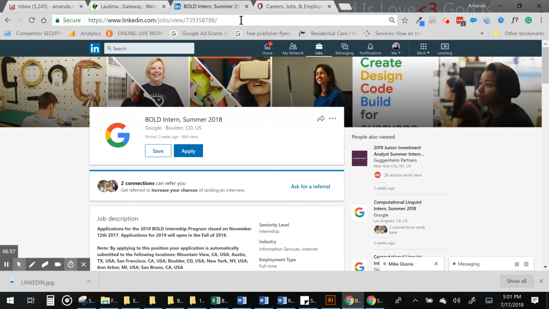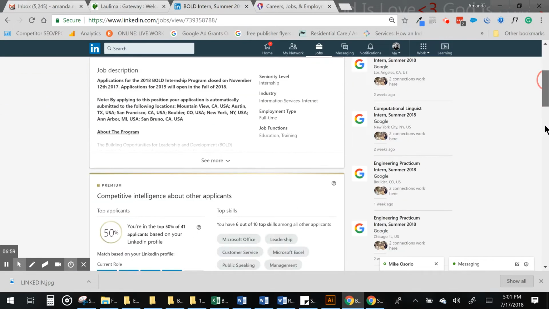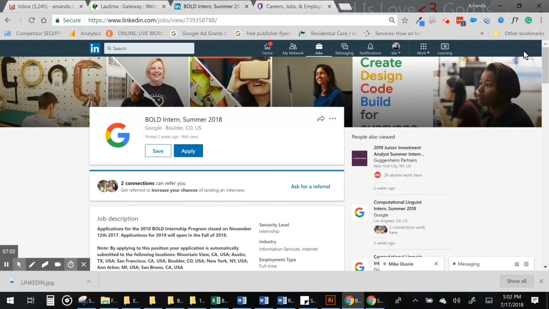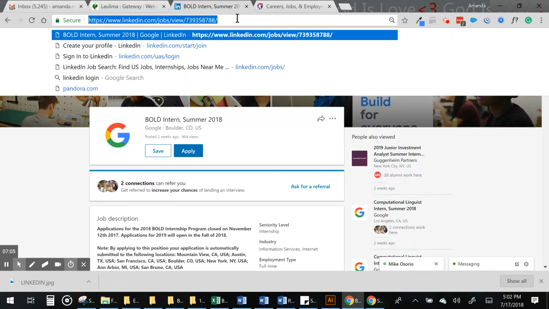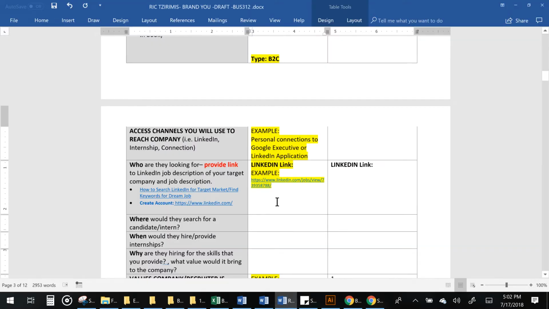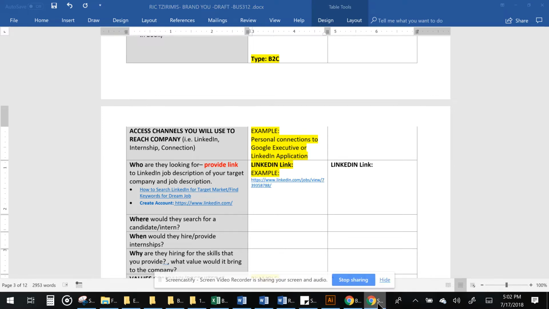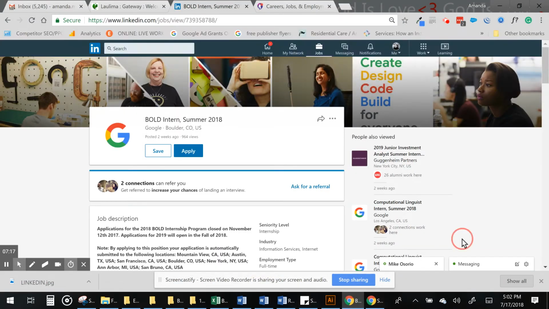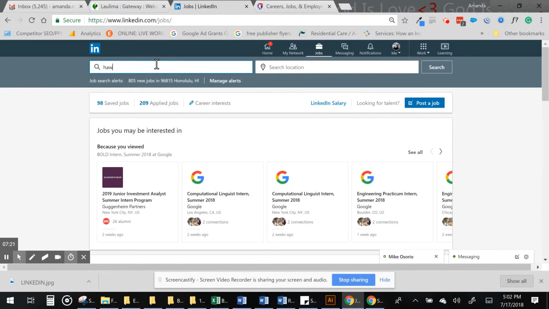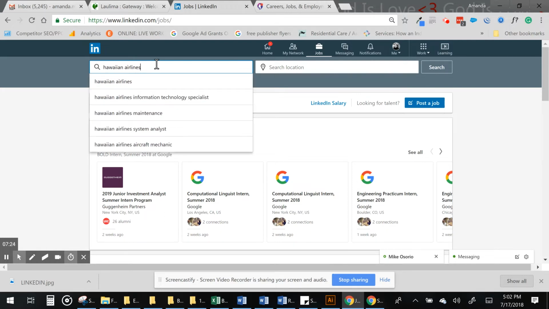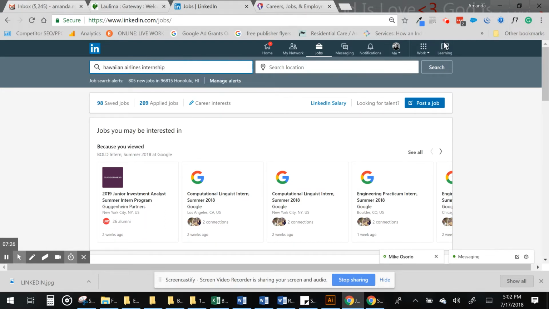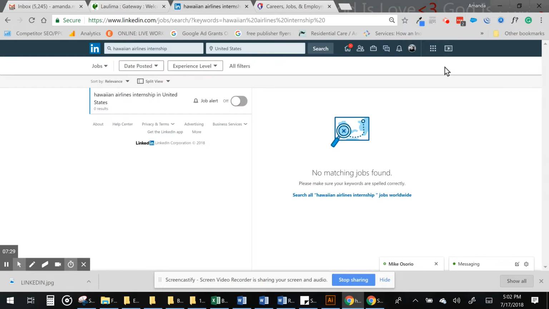Once you click on that and you decide that this is a job that you want to go after, then you want to copy and paste this link, because we're going to use this to validate all of your search information. And then you would copy and paste that here. Same thing with Hawaiian Airlines. If you've decided that you wanted to do a Hawaiian Airlines internship, you would go to jobs, you would put Hawaiian Airlines internship, and then see if there's any. There isn't.